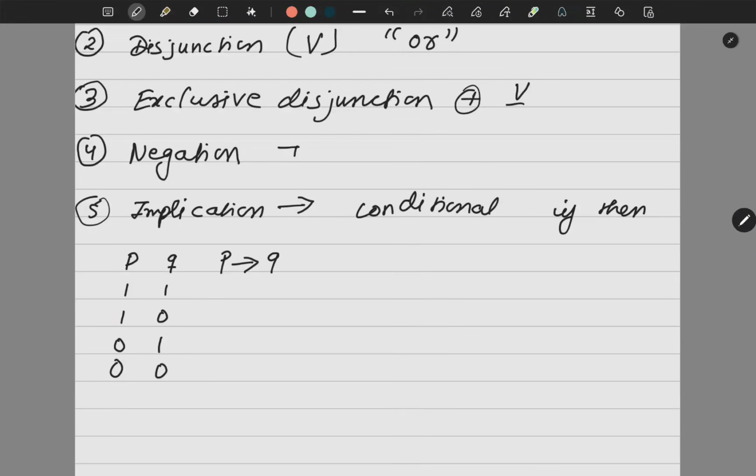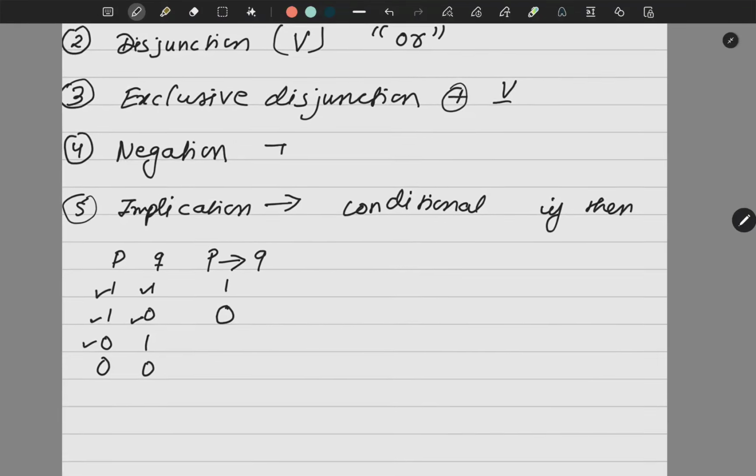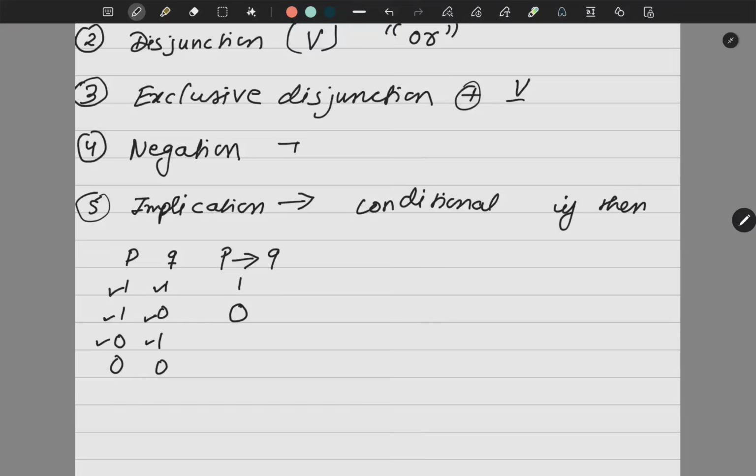Suppose P represents you prepared for the exam and Q is your result in the exam. Now you prepared and you passed. You are happy? So give 1. Now you prepared for the exam but you flunked. You are happy? No. So put 0. Now you never prepared for the exam but you passed. You are happy? Of course, why not?